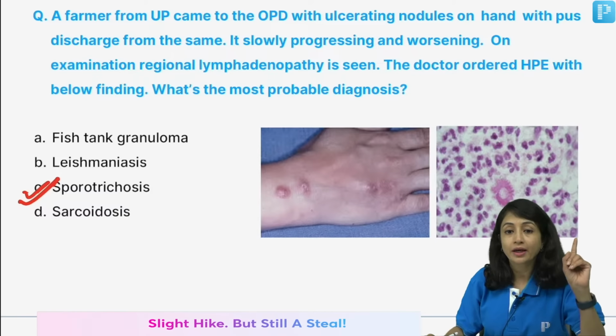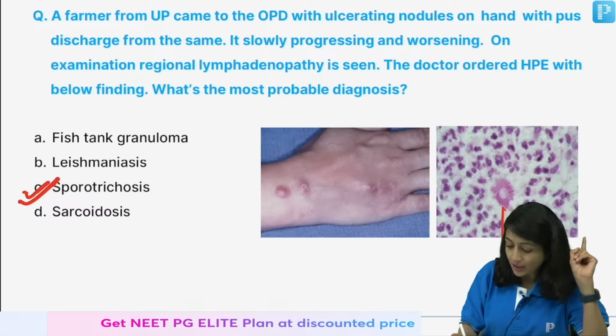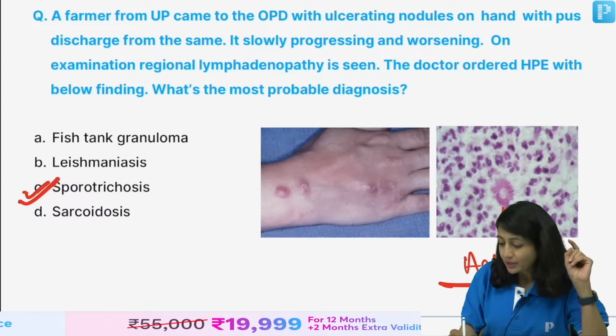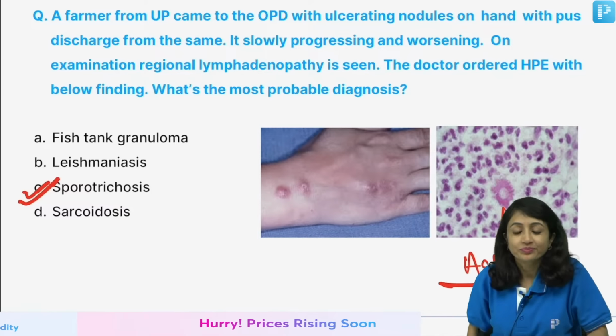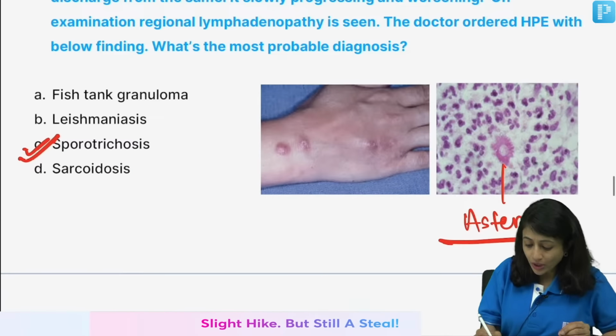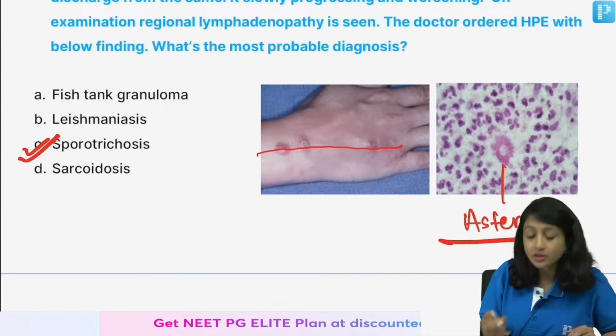No copper penny bodies here. Where do you see copper penny bodies? These are asteroid bodies, not copper penny bodies. Copper penny bodies are seen with what? You tell me. Chromoblastomycosis, right? So, what do you see here? You see nodules arranged in a linear distribution.